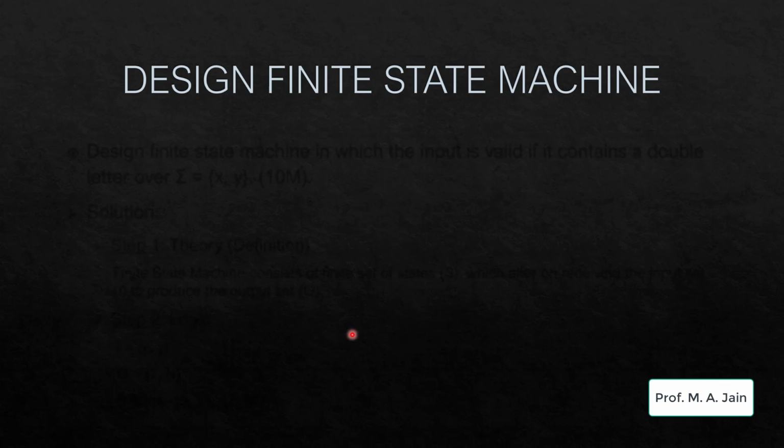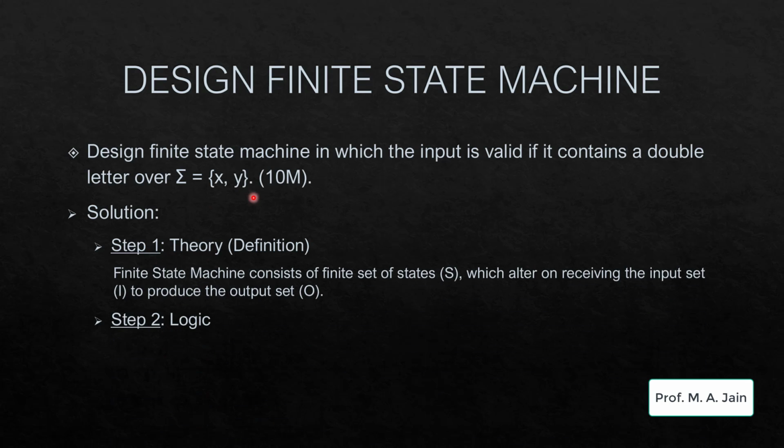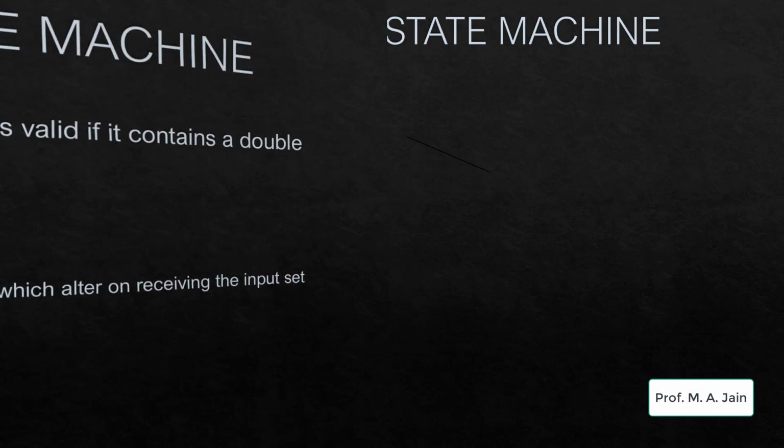giving the output as yes. Let us check out the next question for designing the finite state machine, which is going to validate the input if it contains a double letter over the input x, y. Now, we will start with the solution, that is step 1 theory. Step 2 is logic. Make sure that you are taking care that input I is written correctly. Here I is x, y. Till now we were dealing with either 0s, 1s or A's and B's. Finally, O is going to be Y, N and S is going to be QS to Q3. Here the states are going to remain the same.